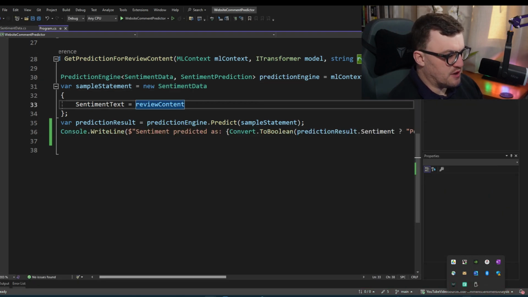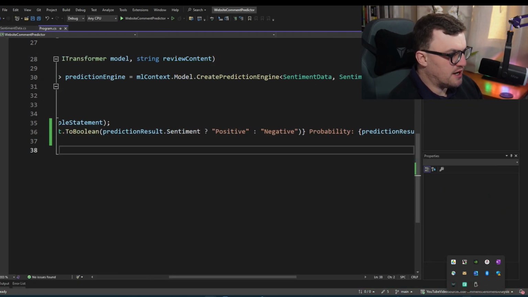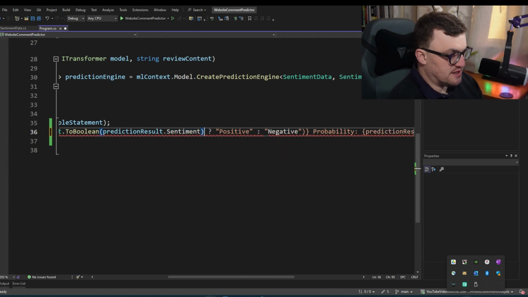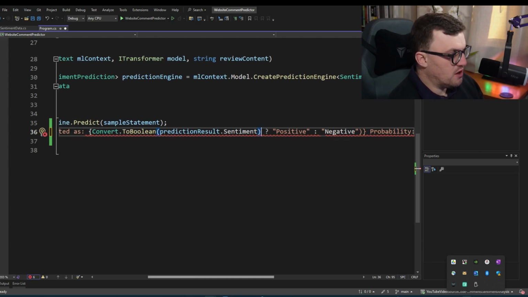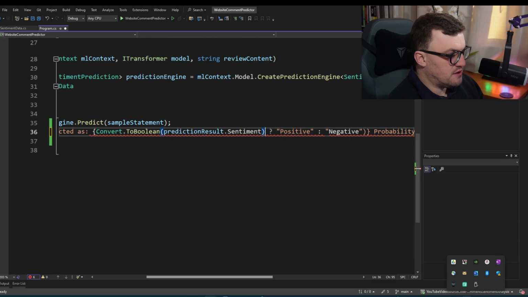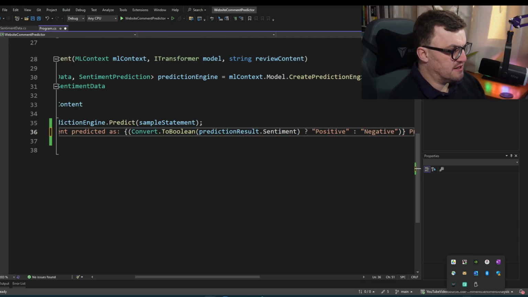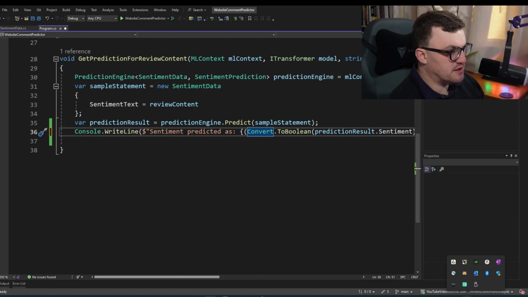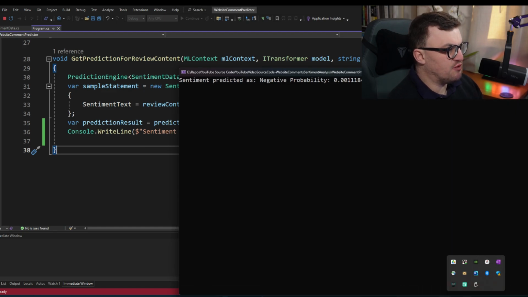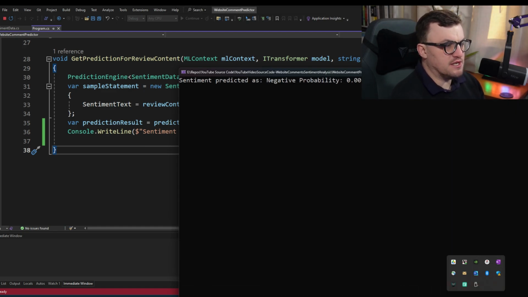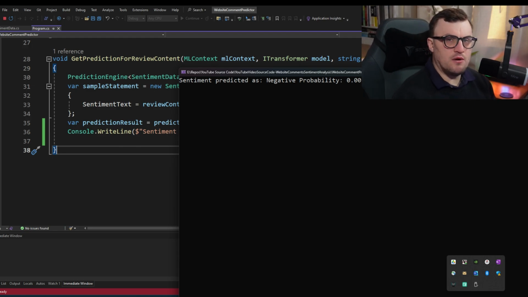So we've got an error here because I think I formatted this Console.WriteLine incorrectly. So actually, yes, this needs to be its own closing statement, and I just haven't encased this in parentheses, that's why. And then we get the result, sentiment predicted as negative, probability, and it seems to be pretty low on confidence. So this suggests to me that we will probably want to train negative on that phrase.